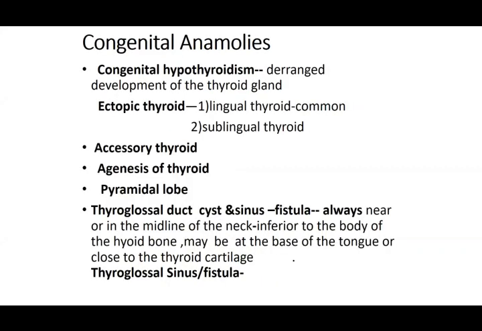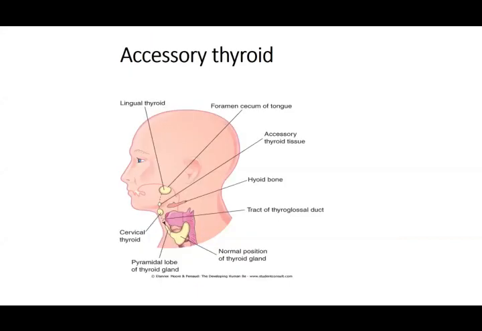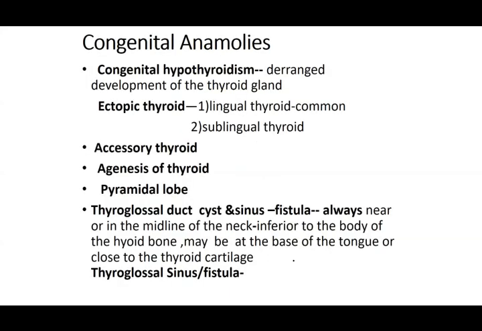So that is ectopic. Lingual thyroid is common, because it is just at the level of the tongue, and sublingual is slightly at a lower level. Then you can have an ectopic thyroid, and you can have an accessory thyroid. In the accessory case the normal thyroid is there, but you have accessory thyroids. Ectopic is that the thyroid is in a position other than the normal, but accessory is that the normal gland is present, but you have other small swellings which are working as thyroid gland. That is the ectopic and the accessory.